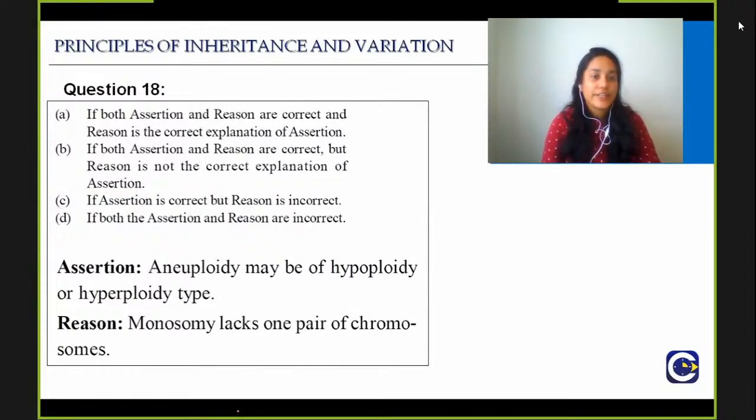Again, an assertion and reasoning question. Assertion is, aneuploidy may be of hypoploidy or hyperploidy type. The reason is, monosomy lacks one pair of chromosomes. What is the right answer? You have to remember your lecture on genetic disorders, which is very important. Aneuploidy may be of hypoploidy or hyperploidy, and monosomy lacks one pair of chromosomes. So what is the right answer for question number 18?